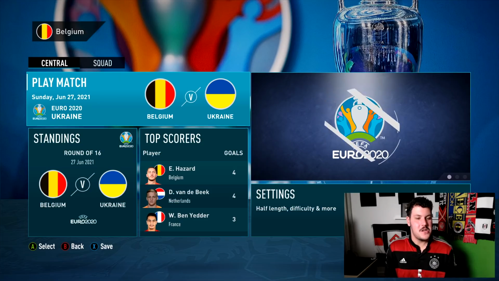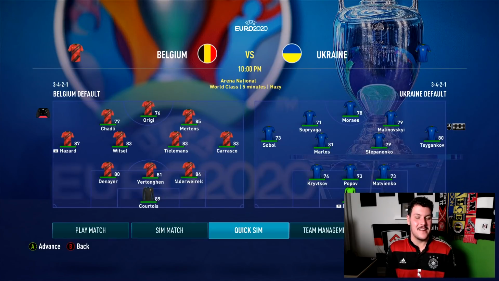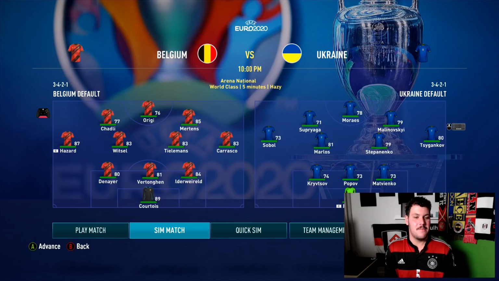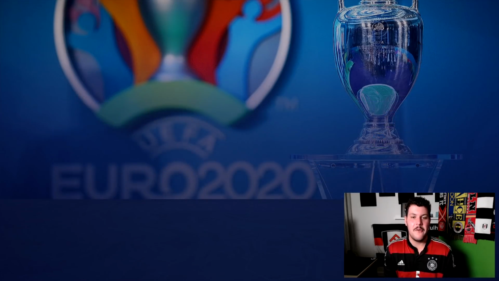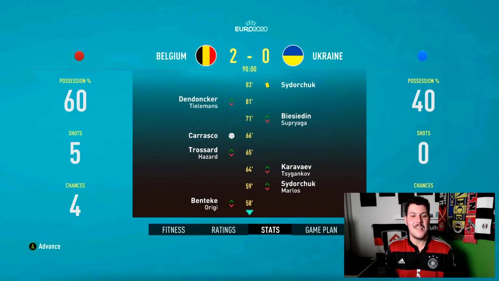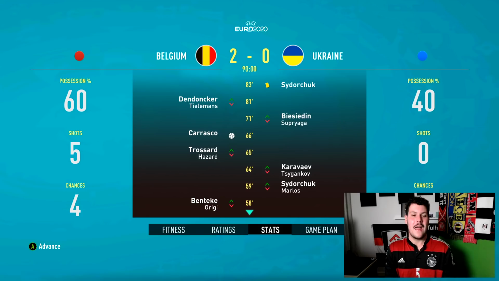Belgium v Ukraine, 2 sides still around and kicking at the moment. Could be finalists in the actual Euros because of the fact they're on the other side of the draw. But they face off here. Belgium much weaker. Divock Origi coming in, same with Chadley, ahead of Thorgan Hazard and Lukaku, who got kicked out of the team. But we quick sim here, and it is Belgium getting it done. Mertens and Carrasco scoring. Ukraine are eliminated.